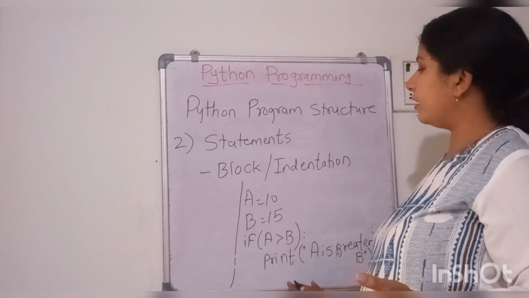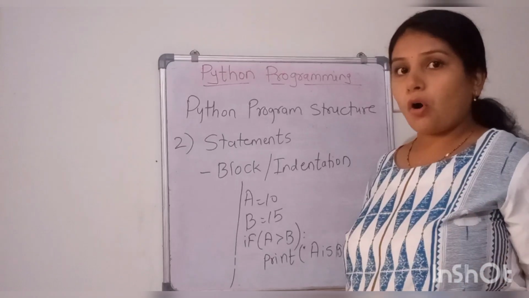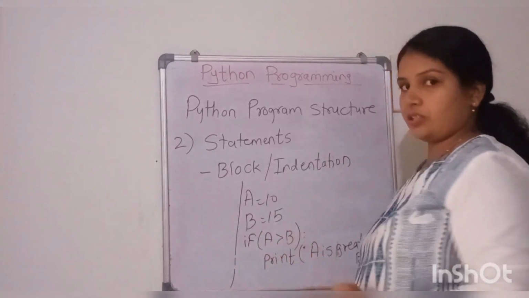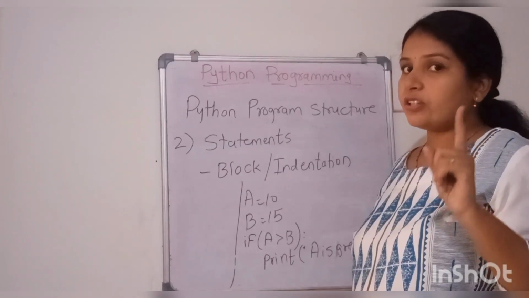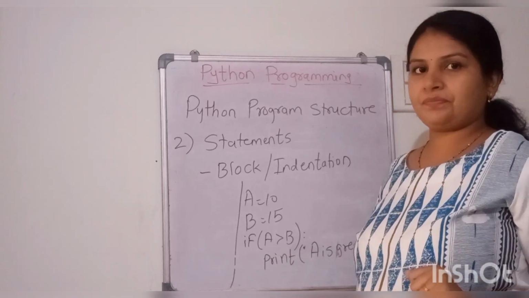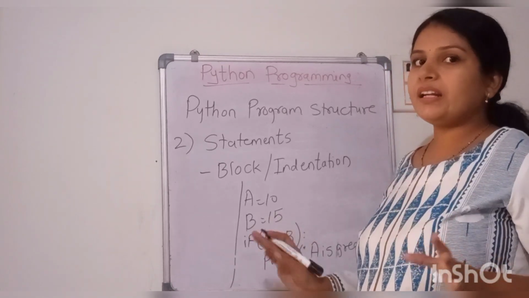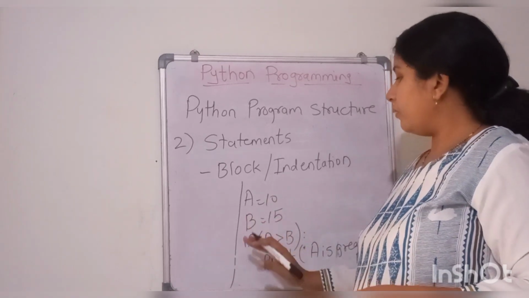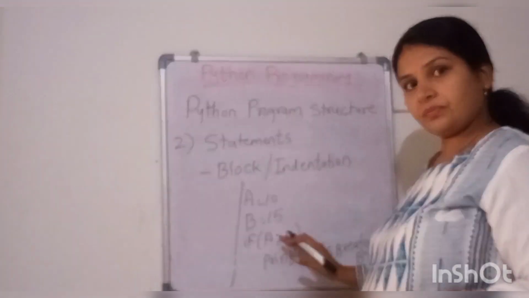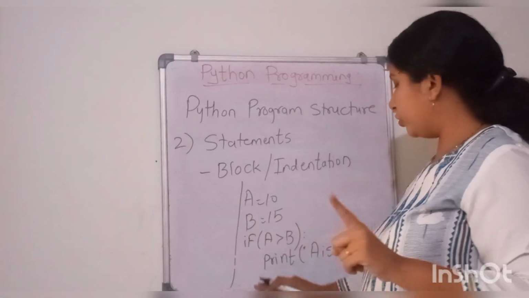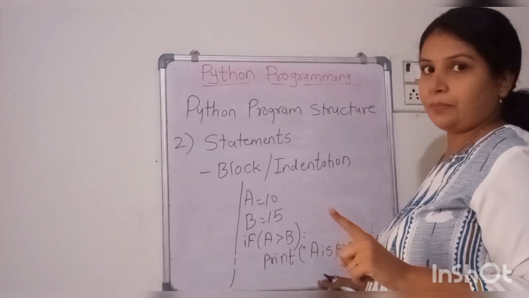This is called an indentation block. Why is it called a block? Because this is one condition. If this condition is true, then only you are printing. Otherwise, you are not printing anything in this code. If this condition is true, then only you are printing this statement.